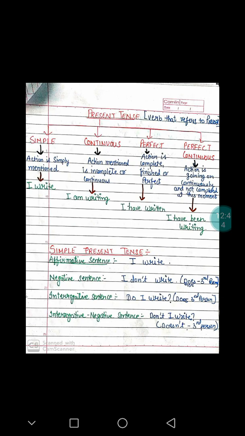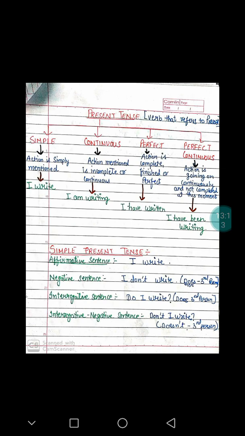Now, where do we use simple present tense? I am going to start with simple present tense. Simple present tense is used in regular action. Wherever we depict that something is happening regularly, there we use simple present tense. Then irregular actions.